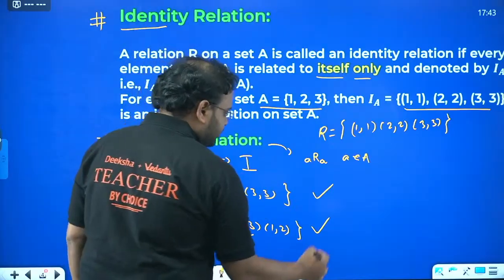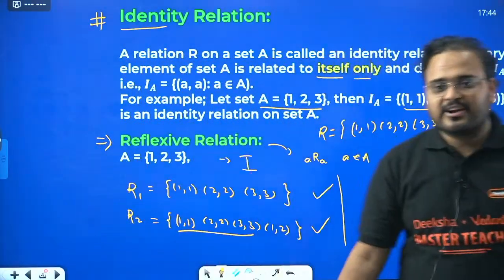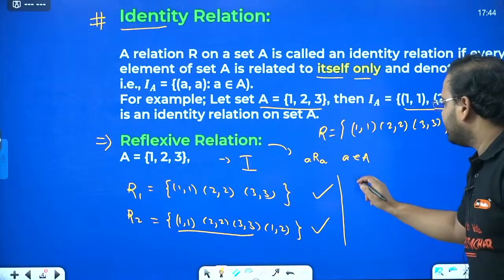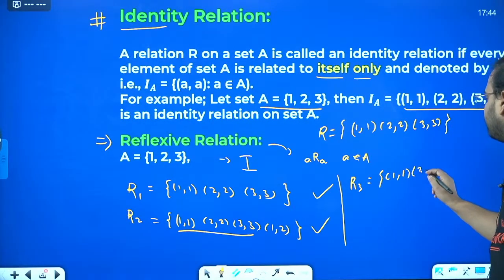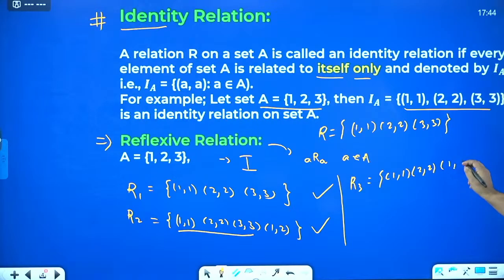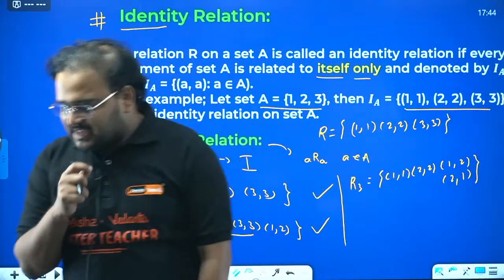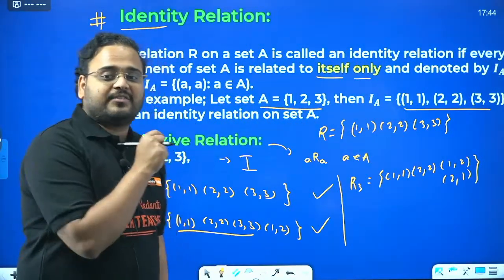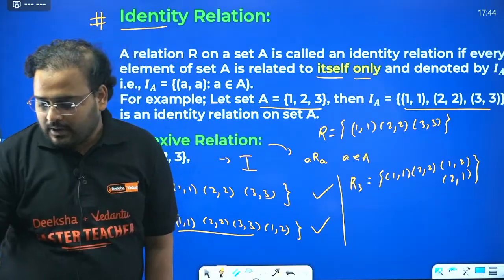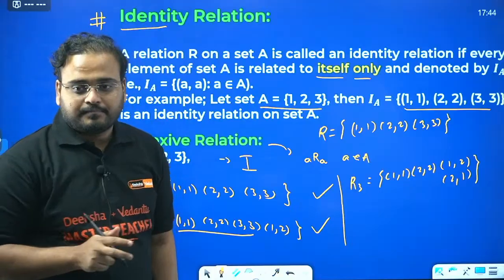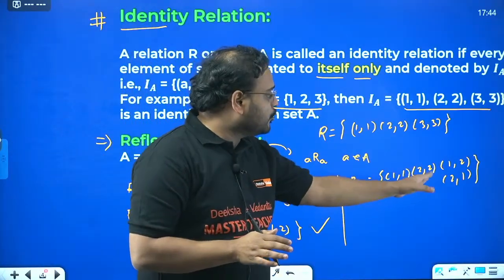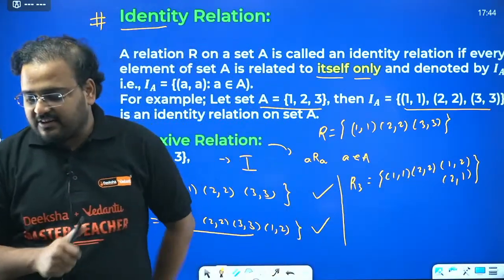Next, let's try two more examples. So this is R1, R2, let's write R3: 1 1, 2 2, 1 2, and 2 1. My question is again whether it is reflexive or not. Please tell me, everyone in the live chat right now, R3, yes or no? I would like to see your comment. R3, 1 1, 2 2, 1 2, and 2 1. Is it reflexive, guys?